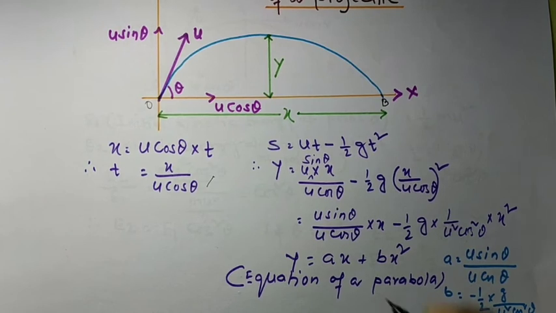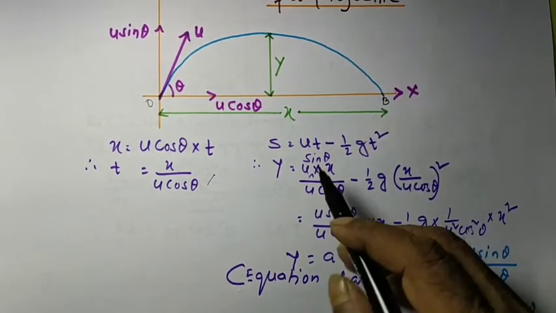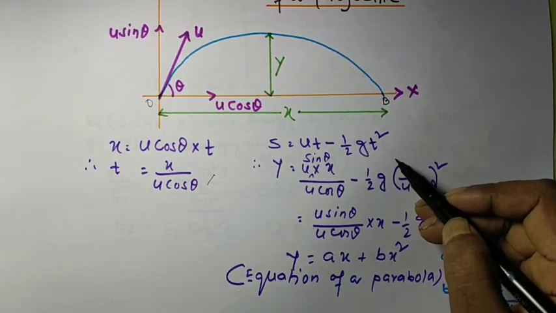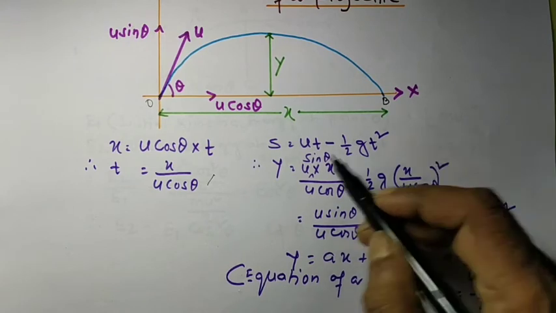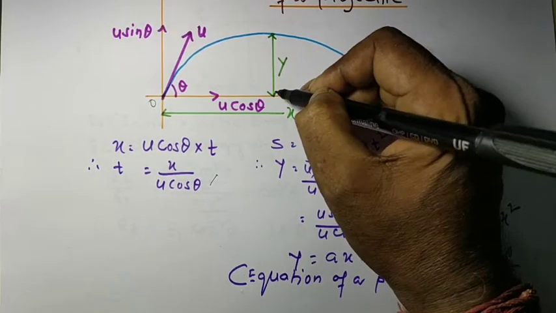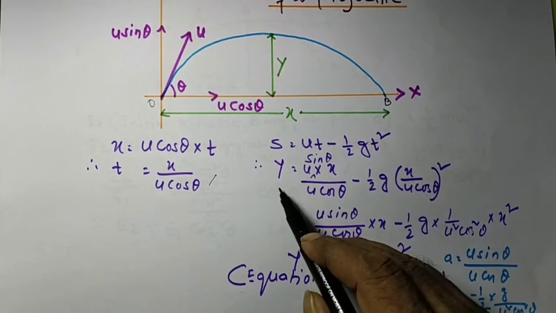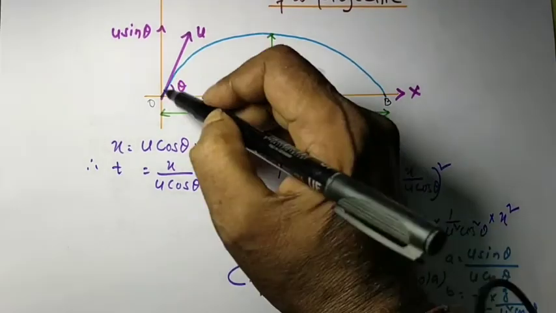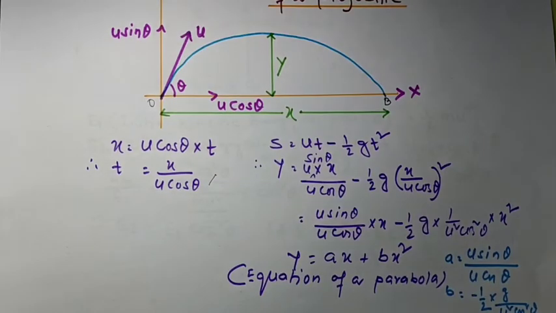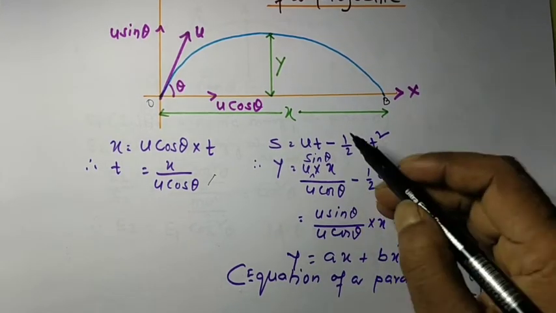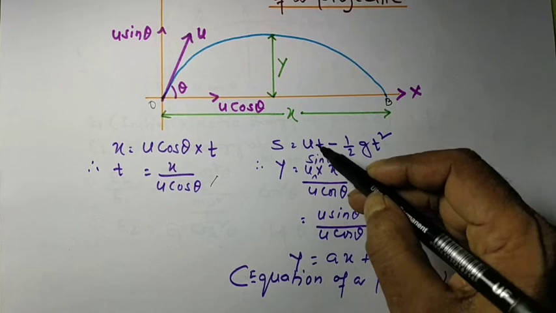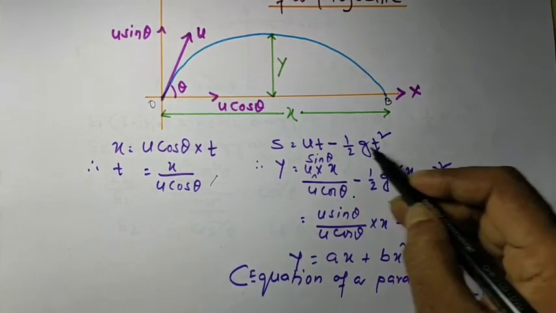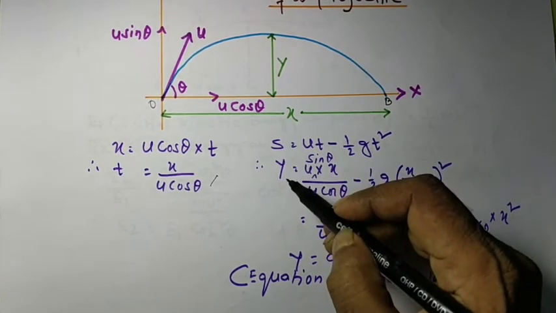Now what is y? We can apply the formula S is equal to ut minus half gt square. If we apply this formula, then what is S? Here we can take y as S. What is u? u means here u sin theta, that is the vertical component of the velocity, u sin theta into t, and t is x by u cos theta. We have placed the value of t in this equation and placed y in place of S.